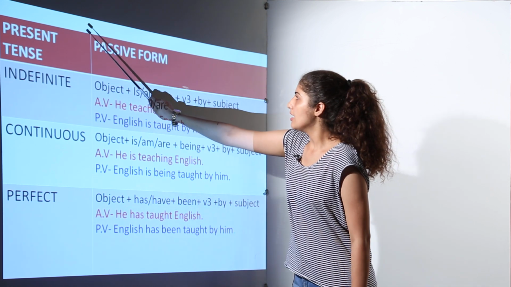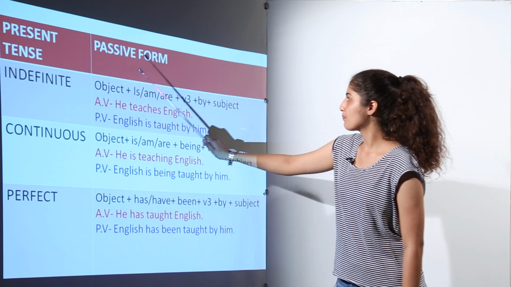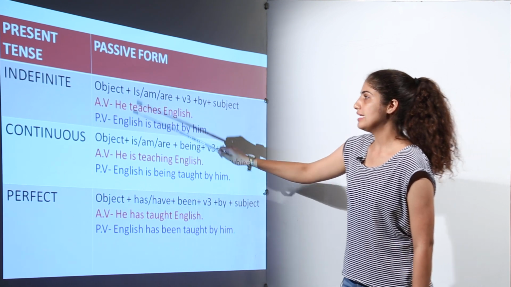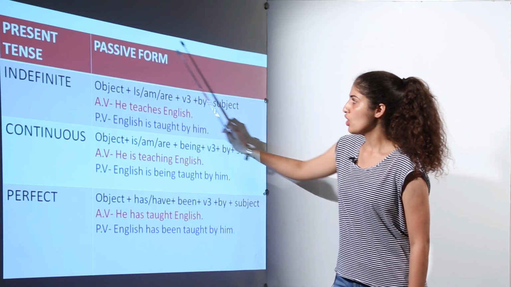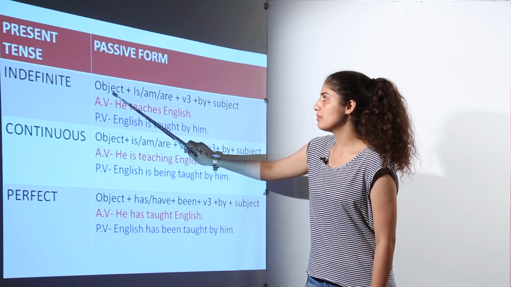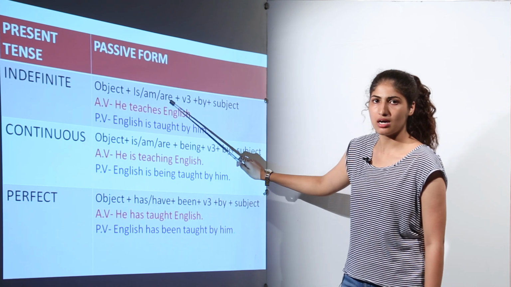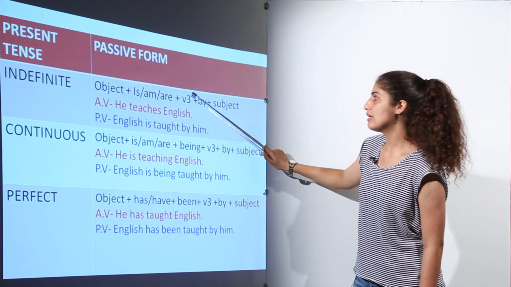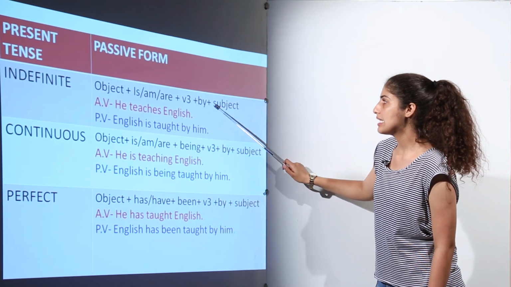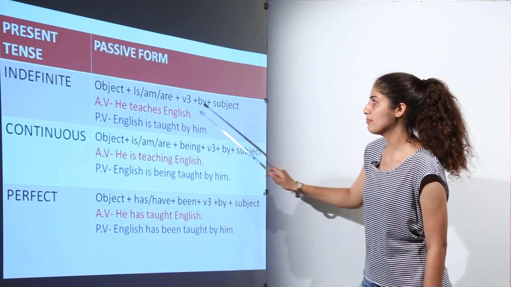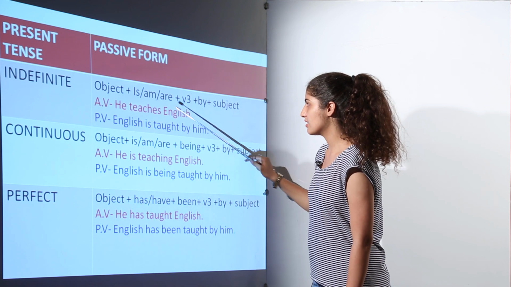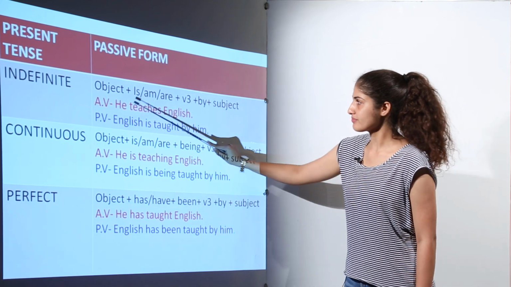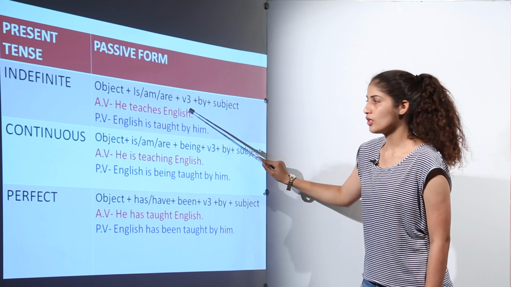For example, present indefinite tense. In the present indefinite tense, this is the rule to be followed. In passive voice, the object will be written first, then is, am, are according to the object, then verb third form, then by and then subject. For example, in the active voice in present indefinite tense, a sentence can be, he teaches English. Subject, verb, object.